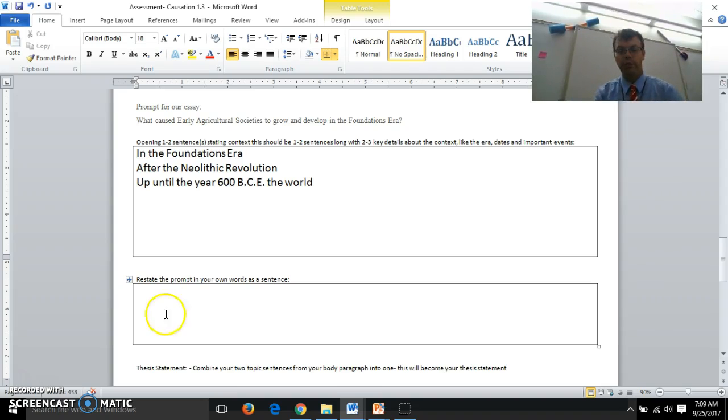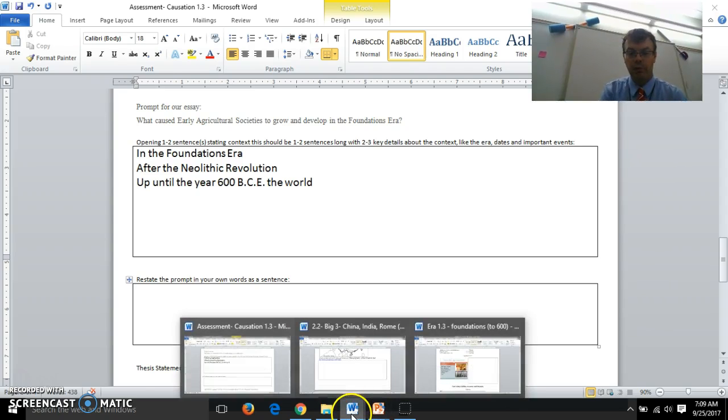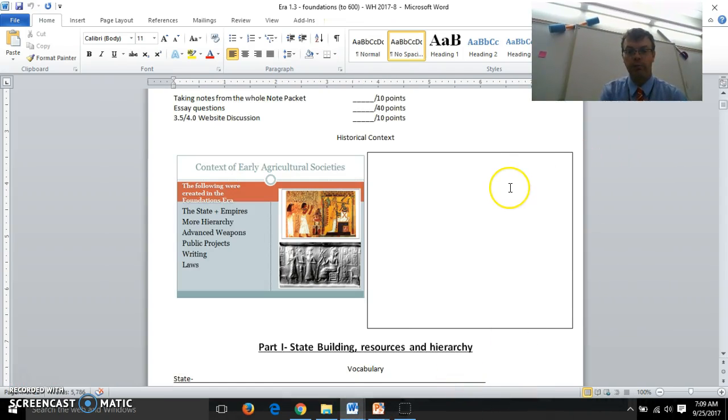So where do we find these key context points? Again, we would go back in our packet and look at the context lecture. And so I could say, after the Neolithic Revolution, there was the beginning of states and empires, where they started laws and had advanced weapons and began farming with systematic agriculture.